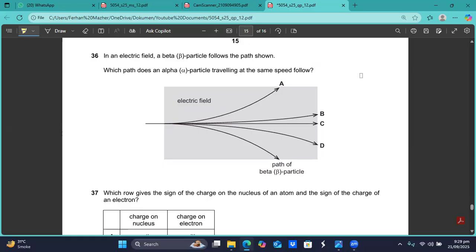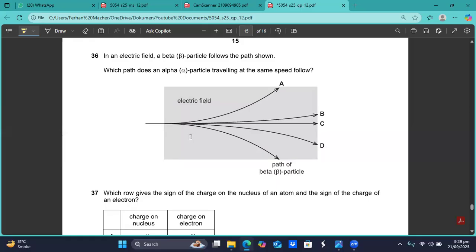In an electric field, a beta particle follows the path shown. Which path does an alpha particle traveling at the same speed follow? Okay, the beta particles have followed this path. So if they have bended towards the bottom of the page, the alpha particles have the opposite charge. The beta particles are negatively charged. So if the negatively charged particles have bended towards the bottom of the page, the positively charged particles will bend opposite to that. So they will bend towards the top of the page.